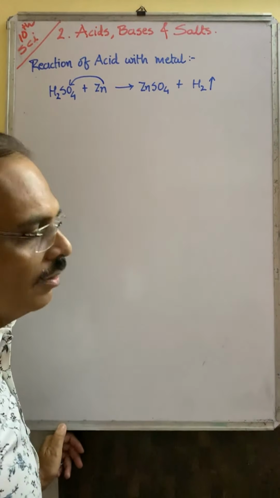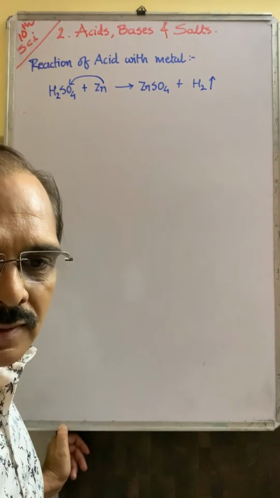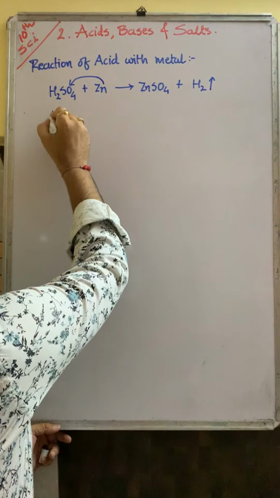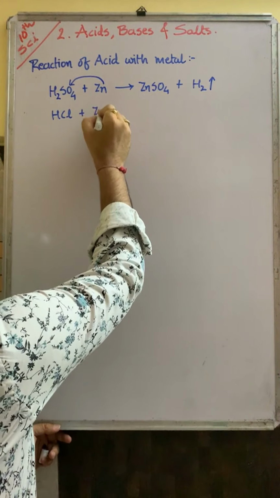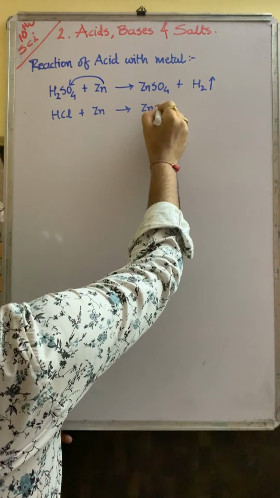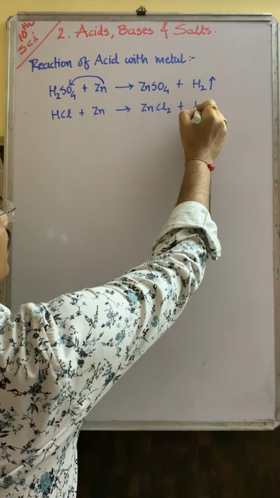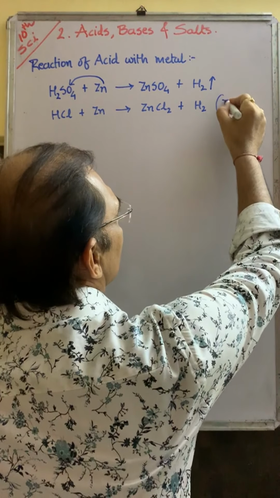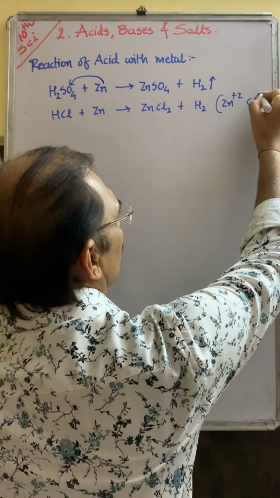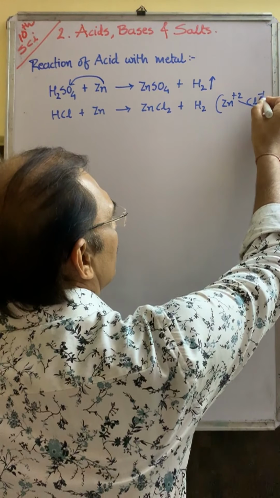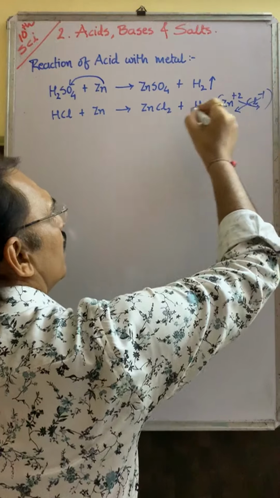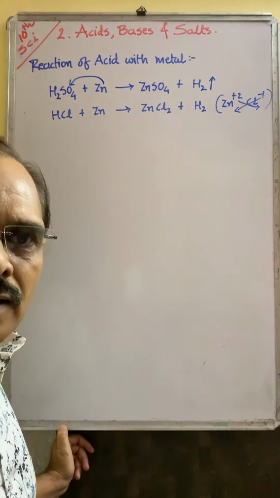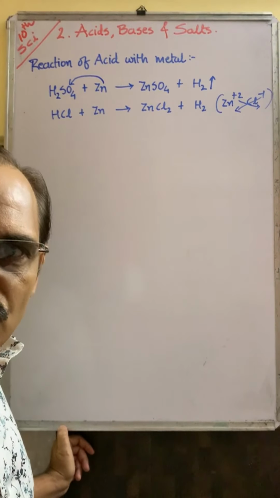Okay, you have to balance also. We have learned this balancing of chemical equations in chapter number 1. As for example, if you take hydrochloric acid with zinc, then you will get zinc chloride ZnCl2 plus hydrogen gas. Remember, the valency of zinc is +2 and the valency of chlorine is -1. 2 you have to write here, 1 you have to write here. That's why the formula is zinc chloride ZnCl2. Once again I say, recall the standard valency table.